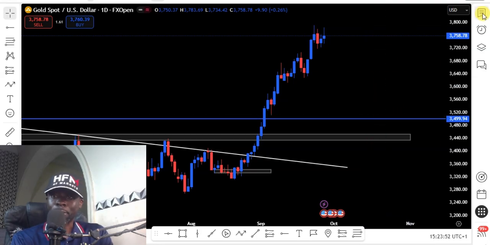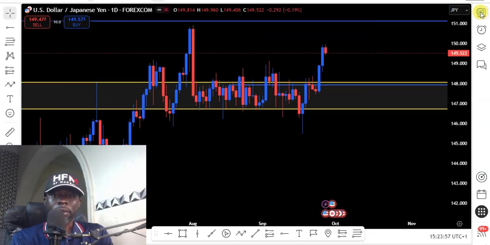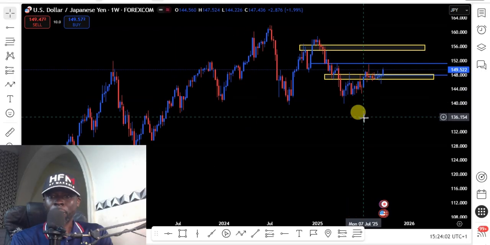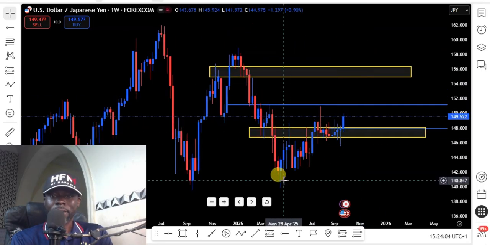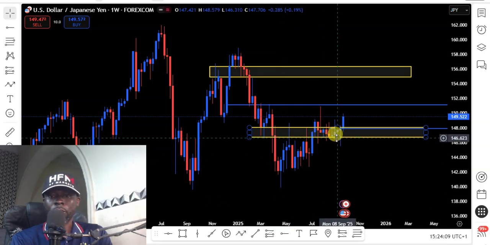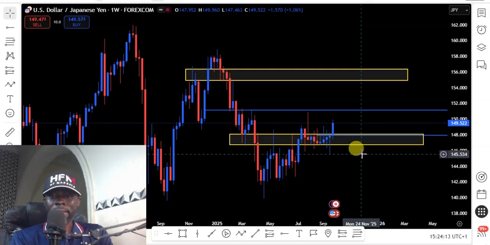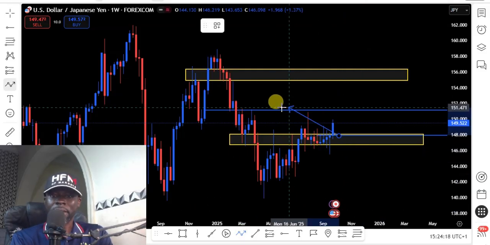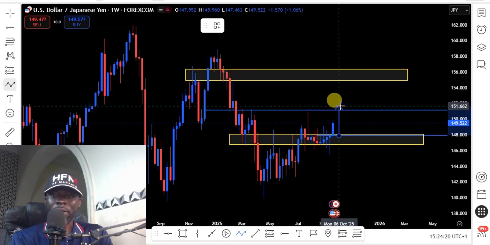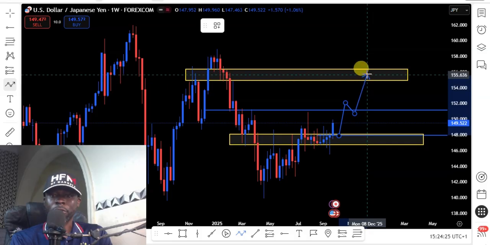So let's look at our next pair, which is the USDJPY. USDJPY on my weekly chart still has a series of higher lows on an inner structure. We have this lower low, higher low, higher low, higher low on this inner structure level. So we need a clear direction. If we can get price to close above this resistance level, which is this lower high of the major structure, we expect a retest. We start looking for buying opportunities to the top.